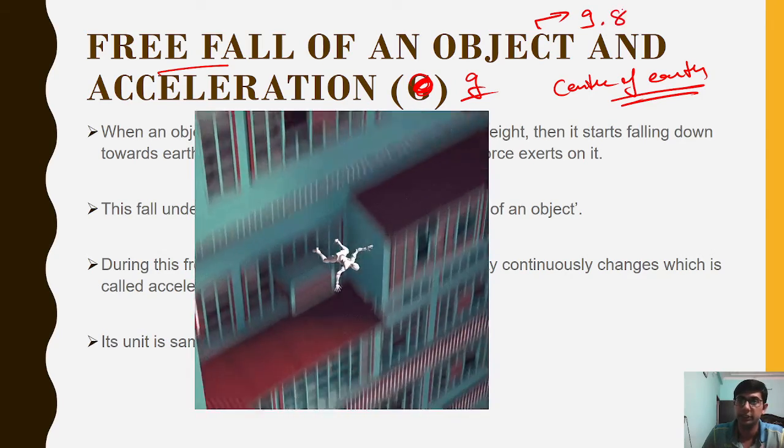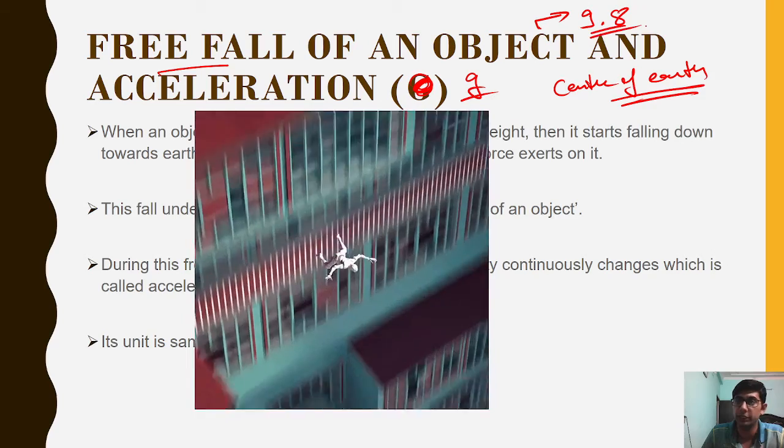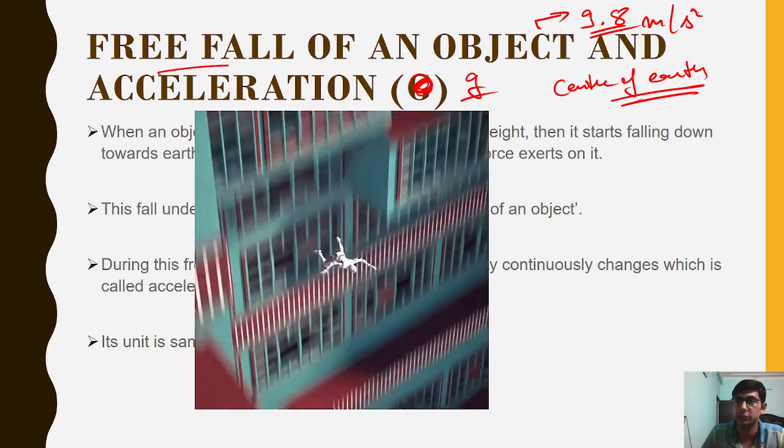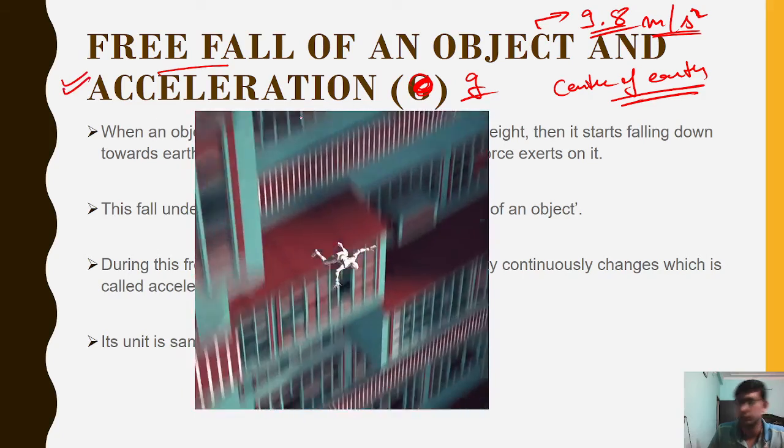The acceleration due to gravity is always 9.8 meter per second square. This is the acceleration because of gravity.